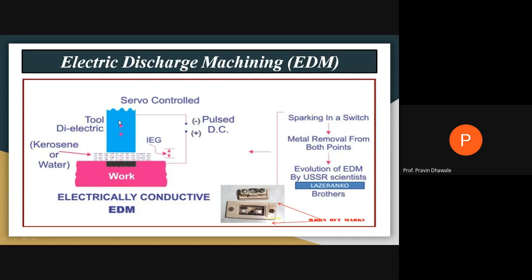Its movement is carried out by a servo mechanism, and it consists of workpiece and tool. Both are electrically conductive materials, and because of the sparking and plasma, the material is removed from the surface of the workpiece. You draw this block diagram. It is for electric discharge machining, and it is an electrical energy based system.